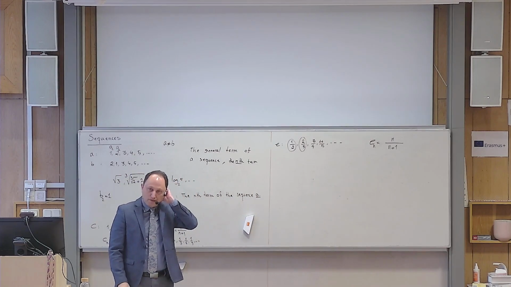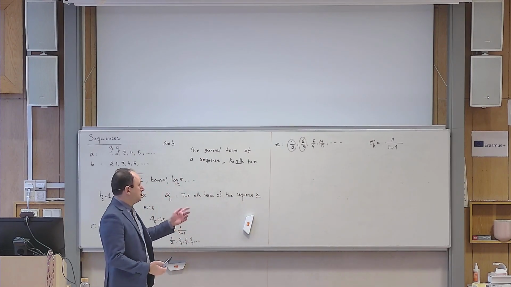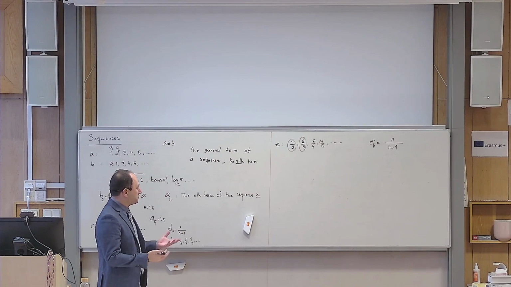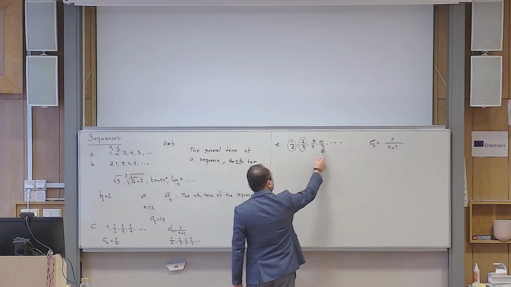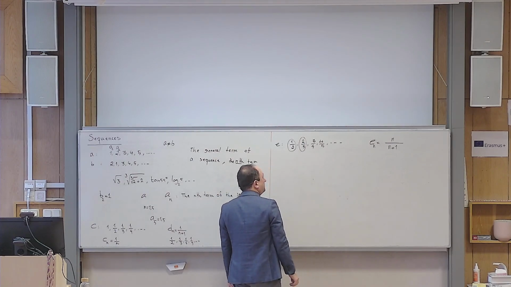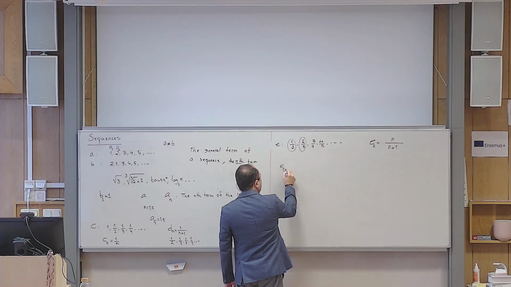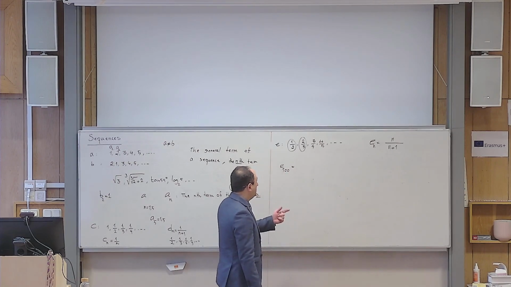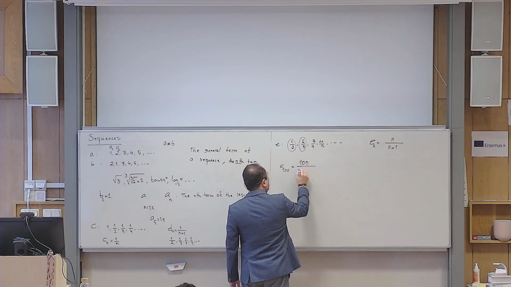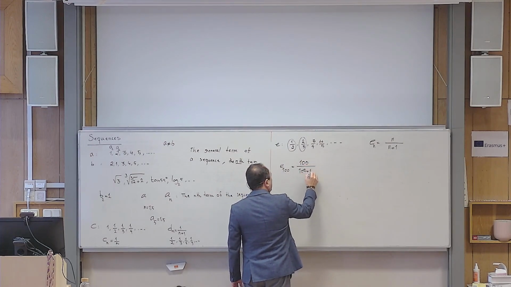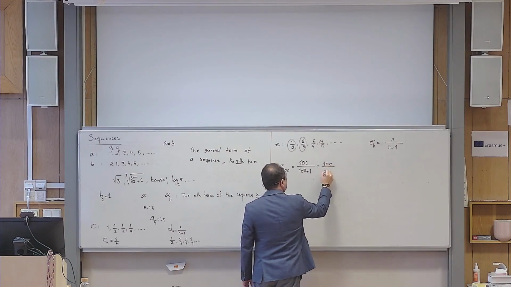Yes? What is the benefit of having the general formula? You can immediately answer all sorts of questions probably related to the sequence. For example, if I ask you, continue this list, what is the term number 100 in this list? If you have the general formula, you can immediately write a sub 100 is equal to... you have to replace n with 100, and then it becomes 100 over 100 plus 1, which is 100 over 101.